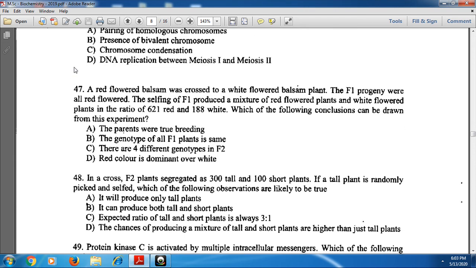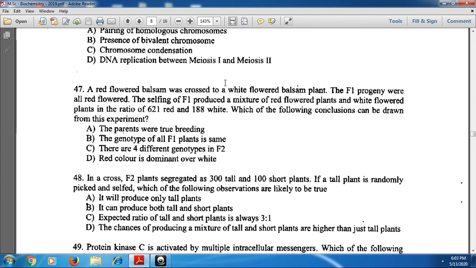Okay, next, a red flower balsam was crossed to a white flower balsam plant. The F1 progeny were all red flower. The selfing of F1 produced a mixture of red flower plants and white flower plants in the ratio of 621 red and 188 white. Which of the following conclusions can be drawn from the experiment? This is a monohybrid ratio, and red color is dominant over white.